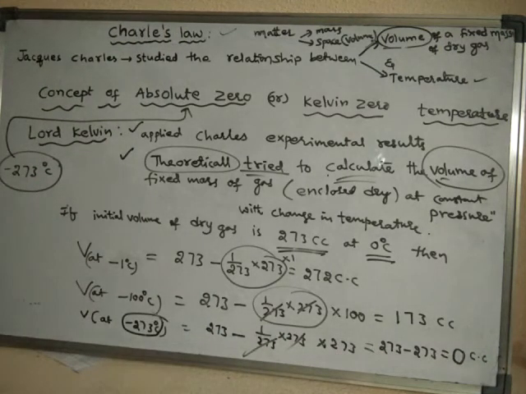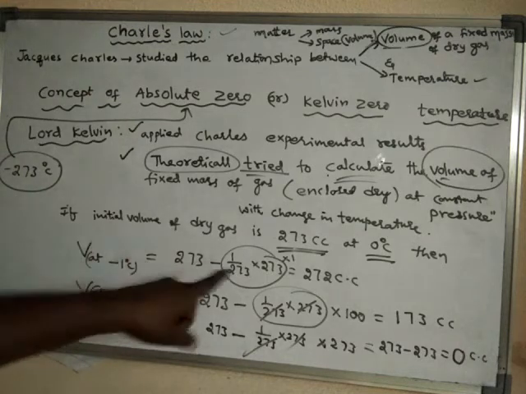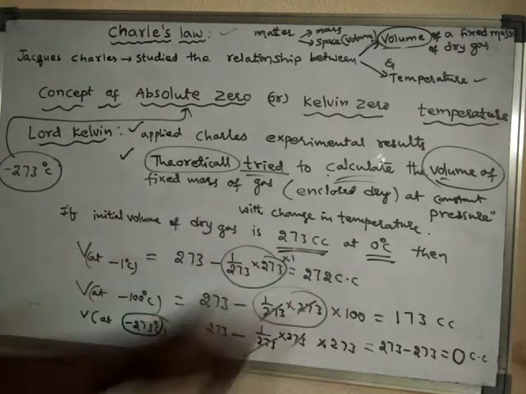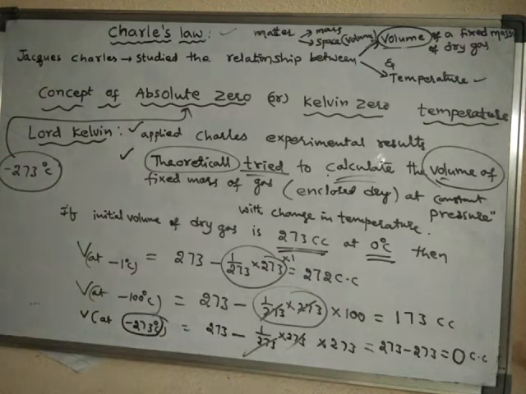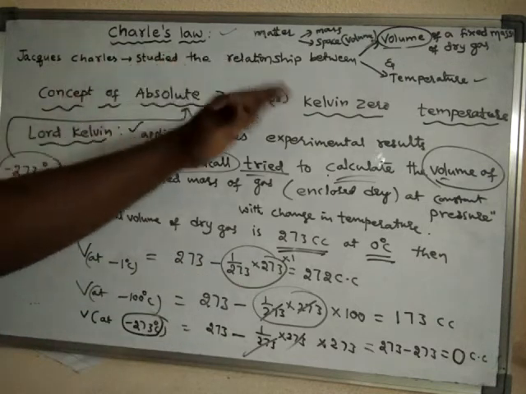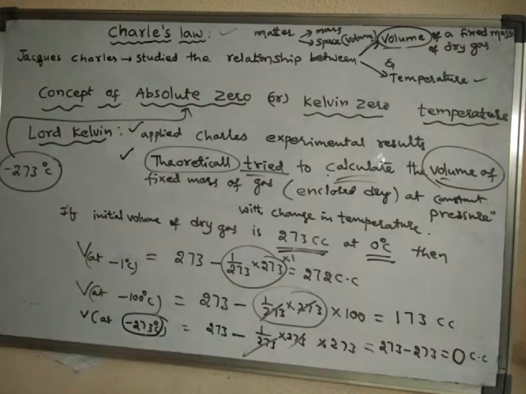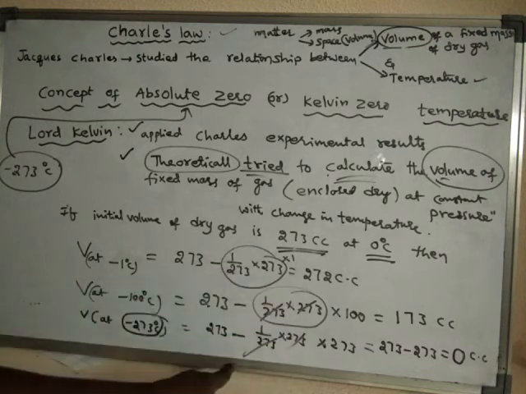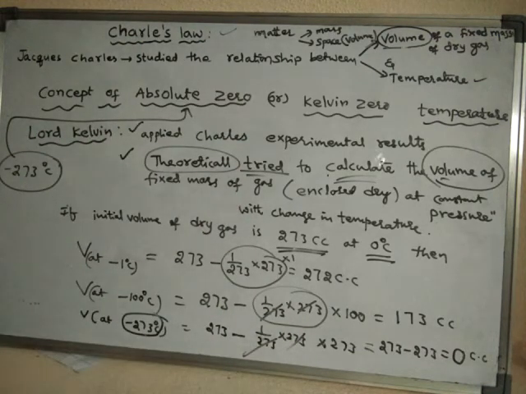Then the question is, where does the problem lie? Either this formula must be wrong, or else Charles's experiment must be wrong. Which one is wrong? There is a confusion here.